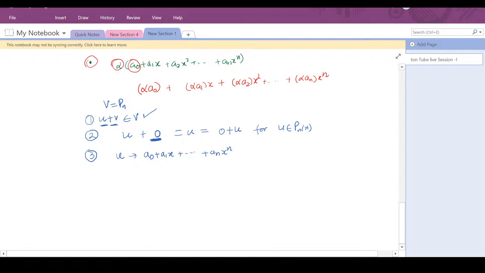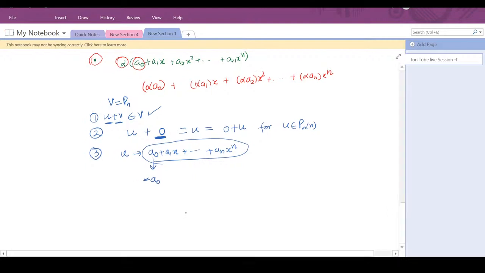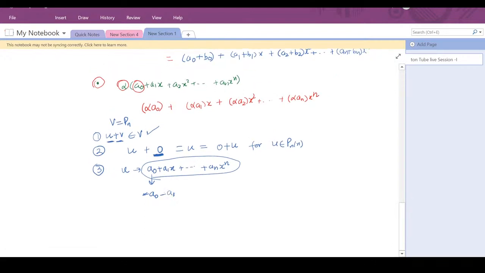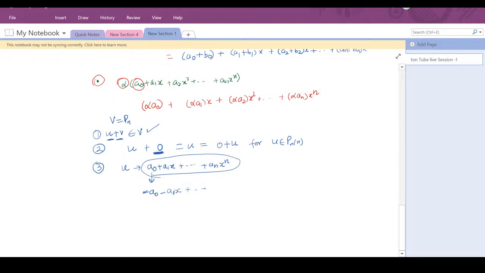Now you are looking for a polynomial such that if you add that polynomial to your polynomial, you get the additive identity, which is 0 here. You know that if a naught is a real number, then minus a naught is also a real number. So you have minus a naught. If a1 is a real number, then minus a1 is also a real number, and so on. So you have minus an x raised to power n. Given this u, you can define this minus u, and if you add this minus u to your u, you will get the 0 polynomial.